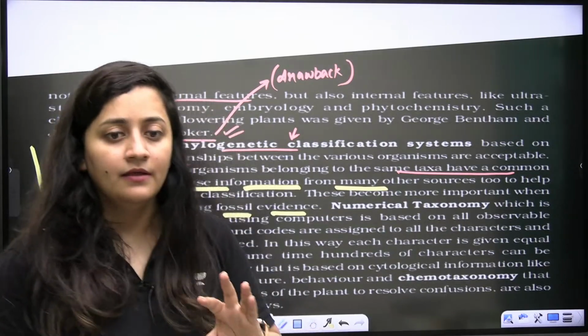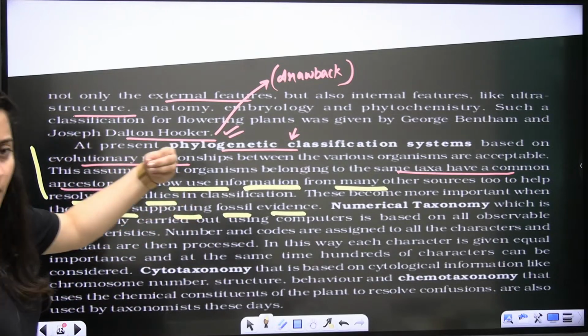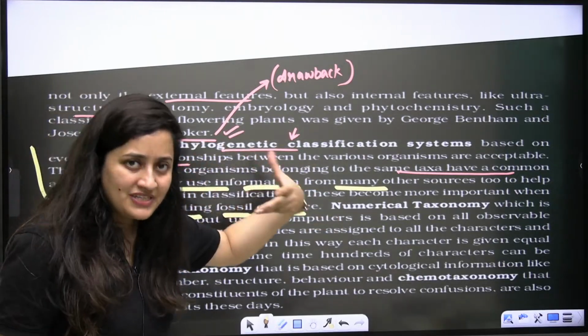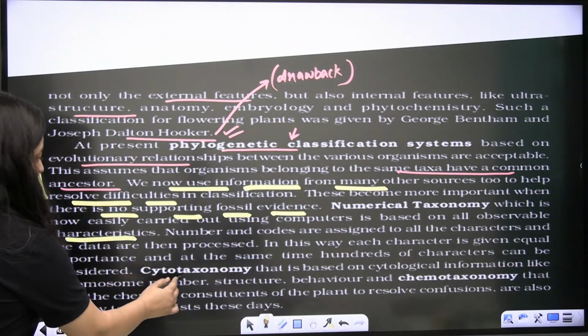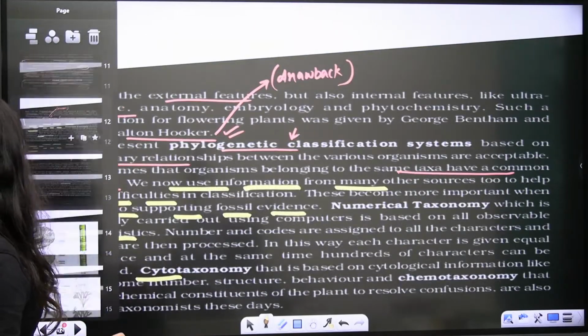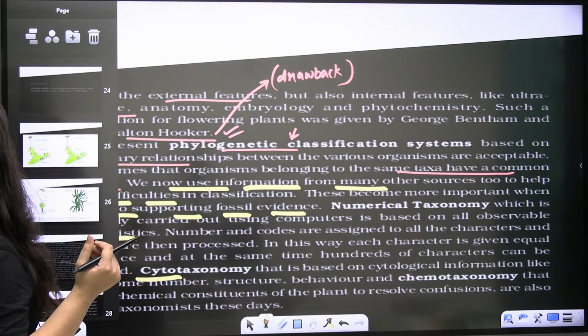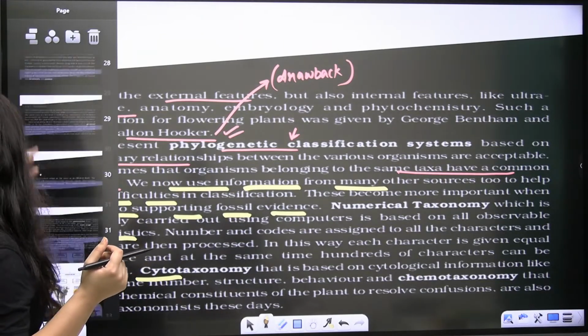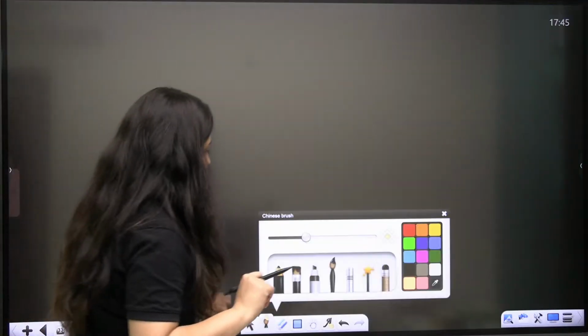Clear? Okay. So next is numerical taxonomy, also known as phenetics, also known as taximetrics, which is based on the observable characteristics, and we have also covered the cytotaxonomy portion. So next we need to start the algae, but before that we need to revise something else. Are you ready for that? We are going to make a flow chart basically.